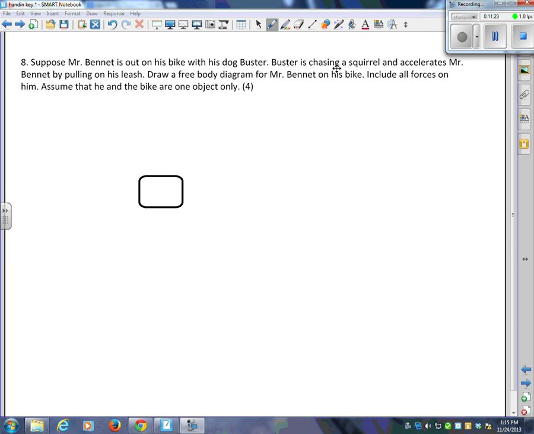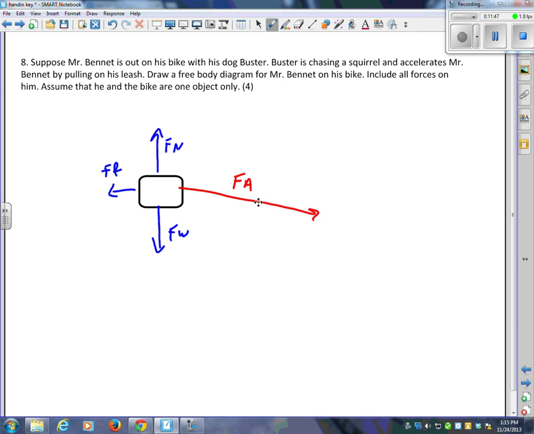So I am represented by me and my bike by this box. There is a regrettably substantial weight force on me. There is a normal force, which keeps me from falling into the ground. There is a small amount of friction, and then there is a gigantic applied force as Buster chases the squirrel. And the red one here, the applied force, is much greater than the friction force, causing me to accelerate.